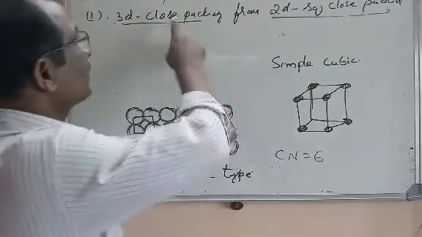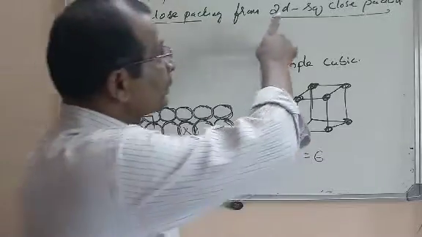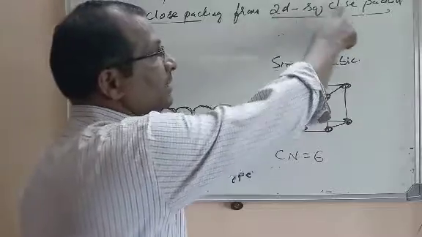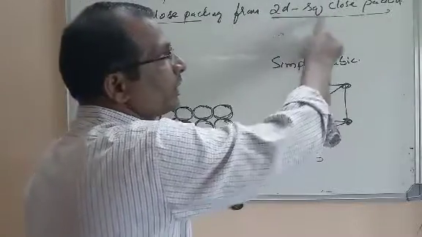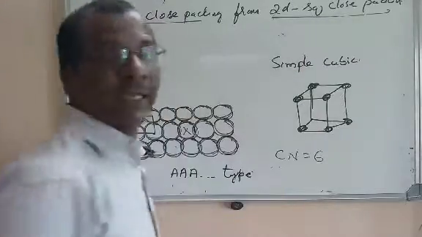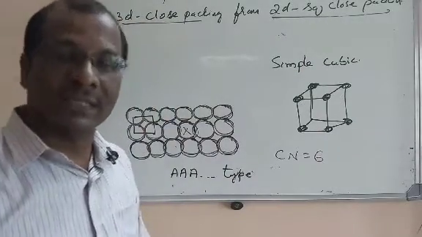Now, what about the three-dimensional close packing? Now we have generated a three-dimensional close structure from 2D square close packing. If you take a two-dimensional hexagonal close packing, what are the unit cells that are generated?